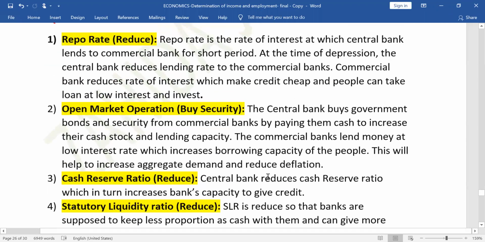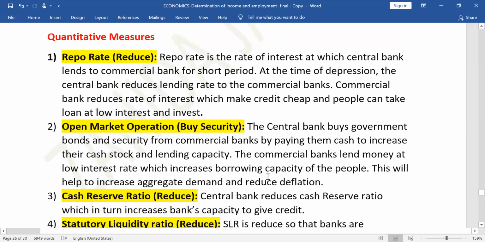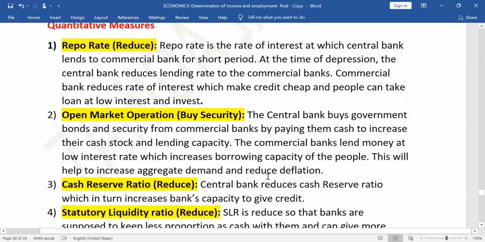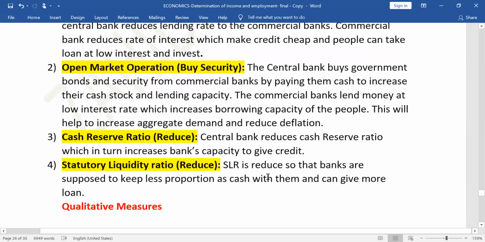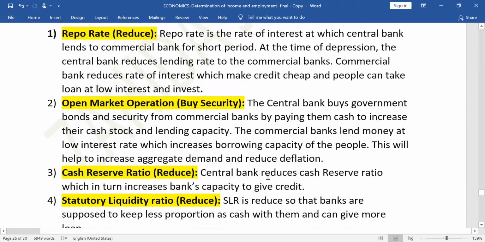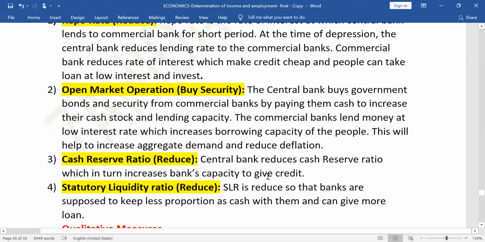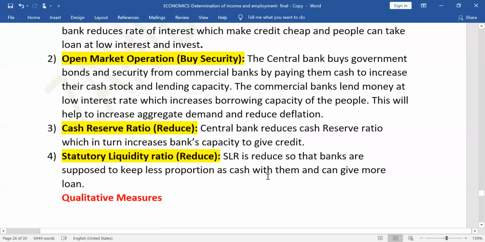These were the quantitative measures. Repo rate should be reduced. Open market operation means government should buy security and bond. CRR should reduce and SLR should reduce. You can note here repo rate should reduce, CRR should reduce, SLR should reduce in the time of deficient demand.